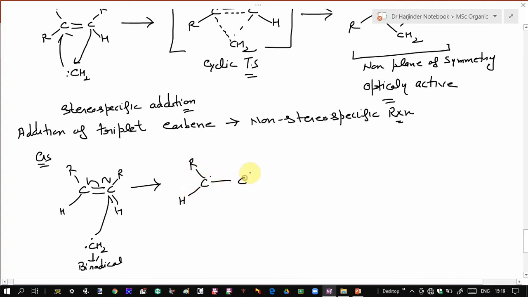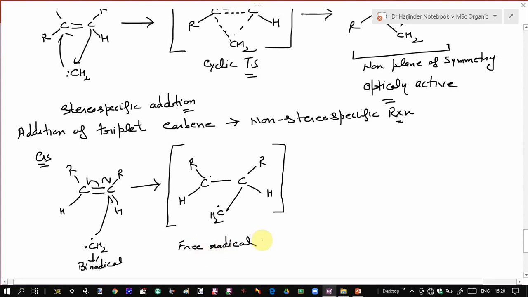This forms a single bond with CH2 and you have one electron over here. So you get this kind of radical intermediate, a free radical intermediate. Now in the previous case you get a cyclic transition state, but in case of triplet carbene, you get a free radical intermediate.